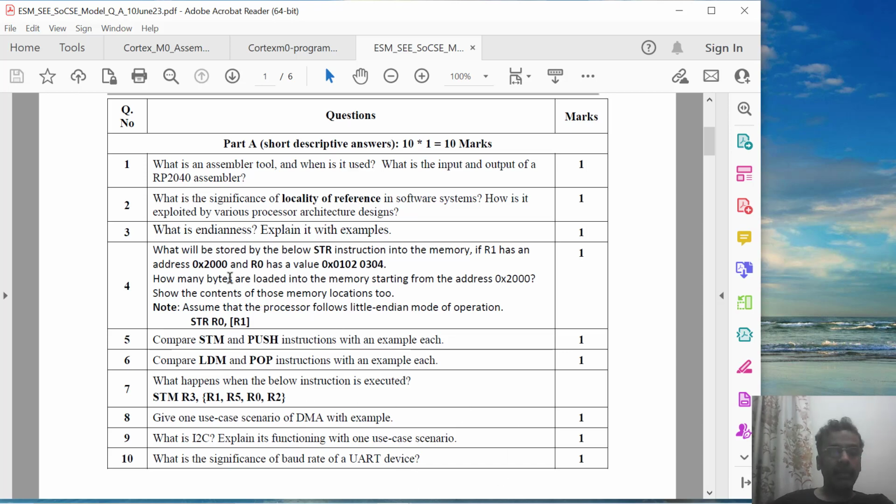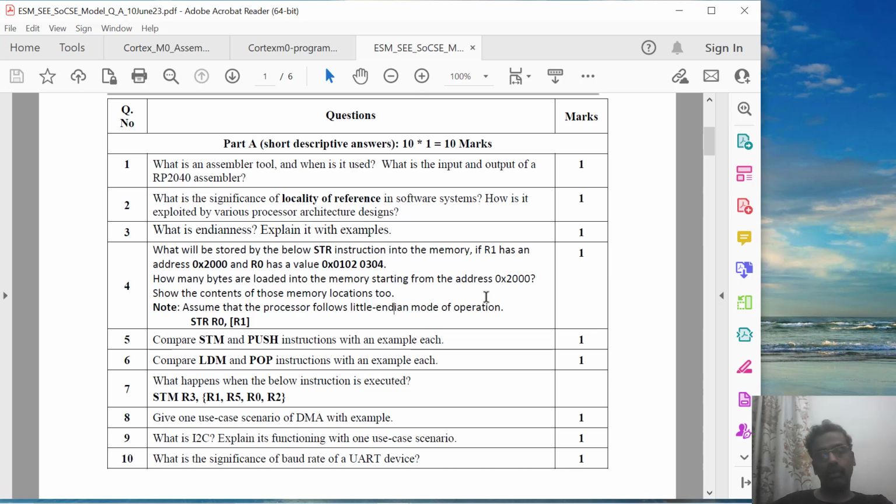Now, let me talk about what will be stored by the below str instruction. Maybe I will stop with question 5, and then we can start another YouTube video. Let me look at this question. What will be stored by the below str instruction into the memory if R1 has an address 2000? This is how the NDNS I explained to you, which is useful for you to use what you have learned in the previous explanation here.